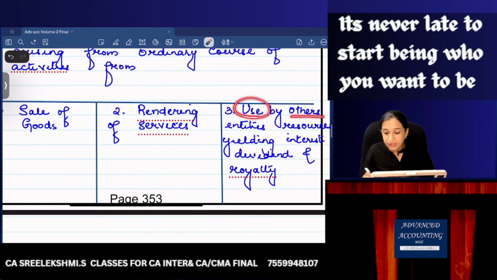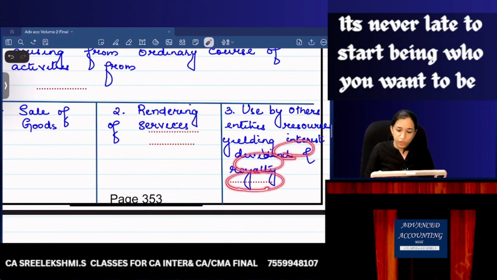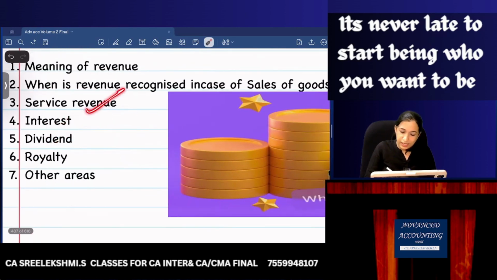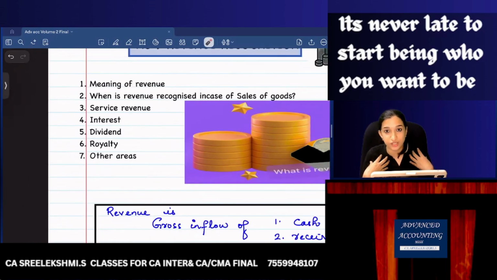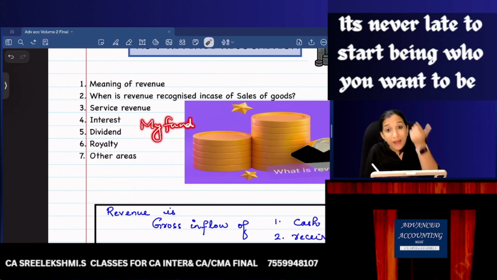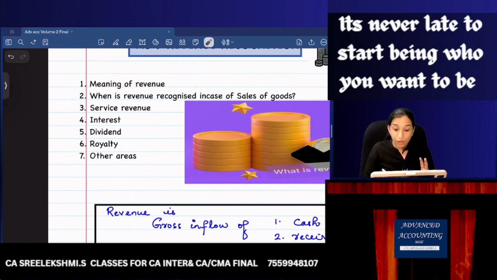Use by others of entity's resources yielding interest, dividend, royalty. So revenue includes interest, dividend, royalty. What is this? For example, I am a financial institution. I am giving you my funds, so you, an outsider, are using my funds. When you use my funds, you are giving me interest, which is revenue for a financial institution. Yes or no?